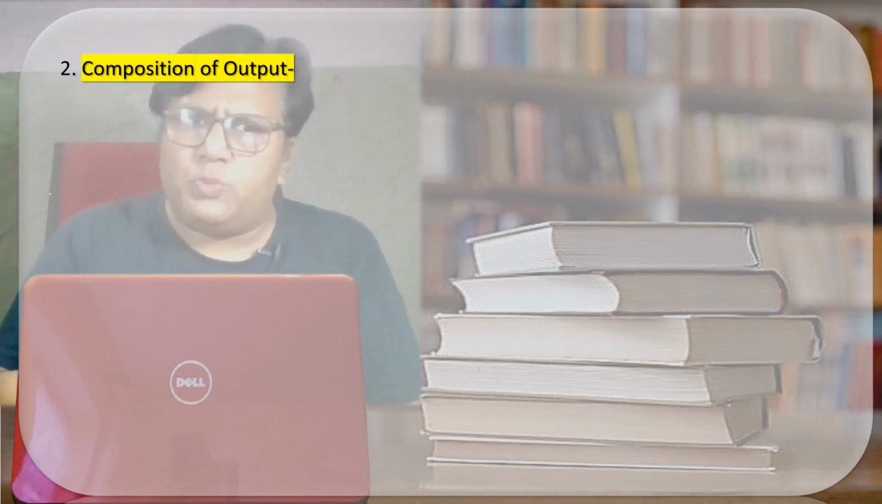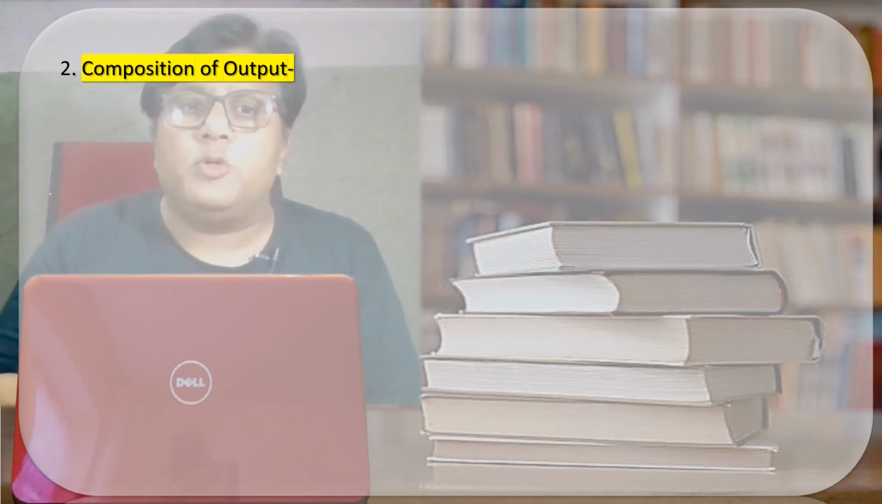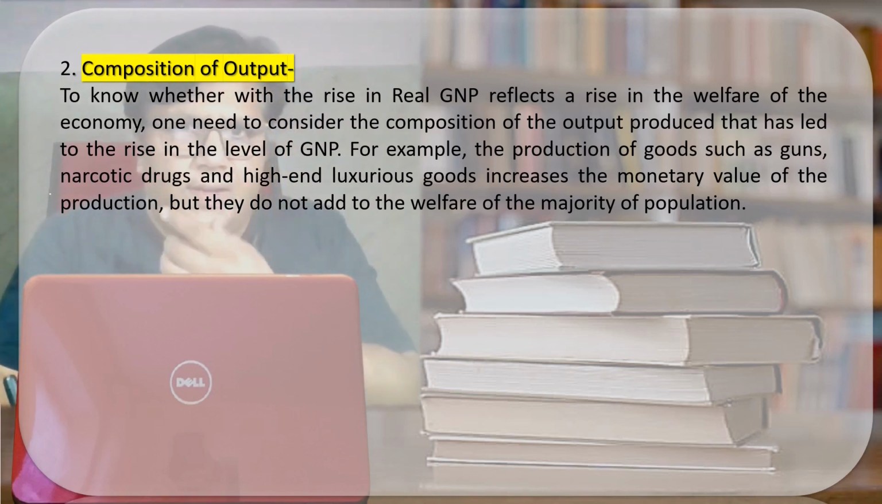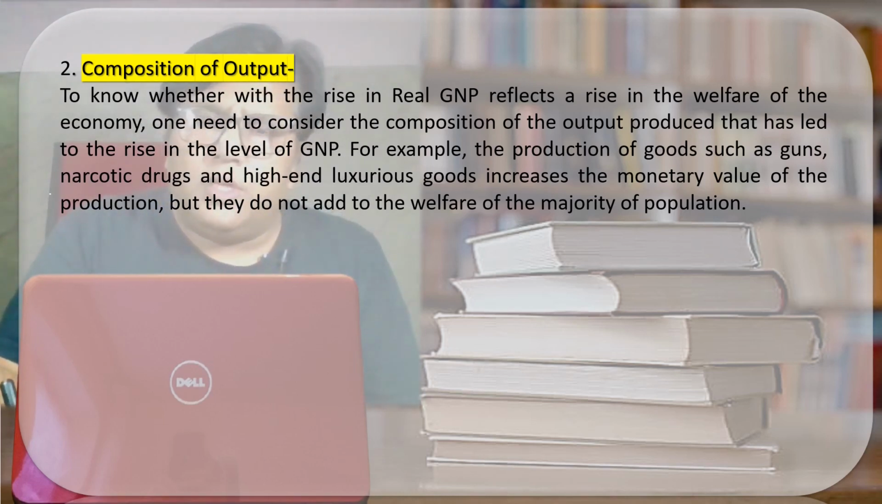Now let us see the next point on the basis of which we can say that increase in the GDP is not the indicator of the welfare. That is the composition of the output. What it means is to know whether the rise in the real GDP reflects the rise in the welfare of the economy. Listen, if we seriously want to know that the people are getting the benefit, then we have to check which goods they are manufacturing.